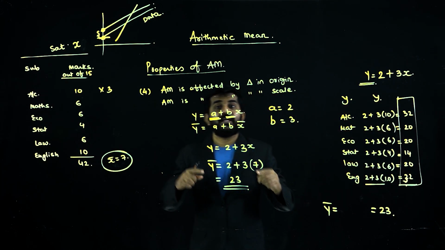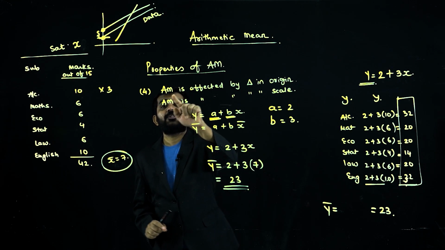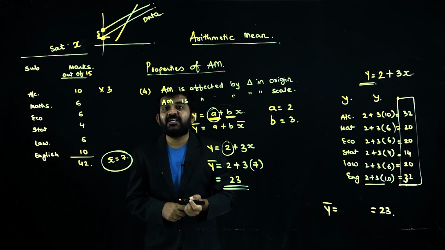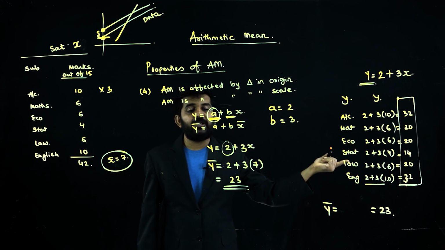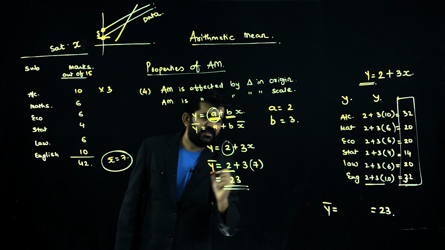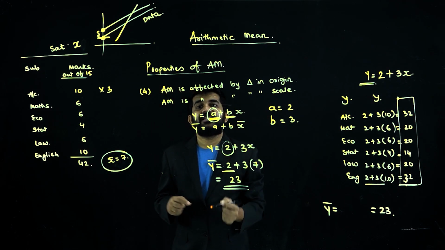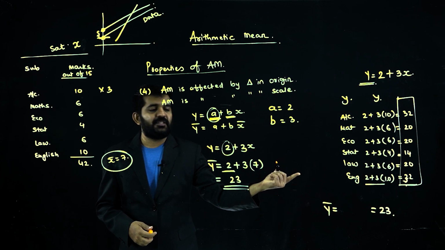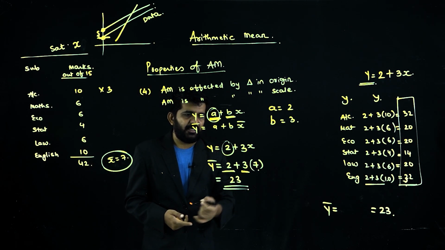Without finding this answer, I can guarantee that it will be 23, because arithmetic mean is affected by origin. How is it affected? If 2 is added to all the variables, you will have to add 2 to the mean. Have I added 2 to the mean? Yes. Arithmetic mean is affected by scale. If I multiply 3 with all the variables, I will have to multiply 3 with the mean. Have I multiplied 3 with the mean? The answer is yes. Is it alright?